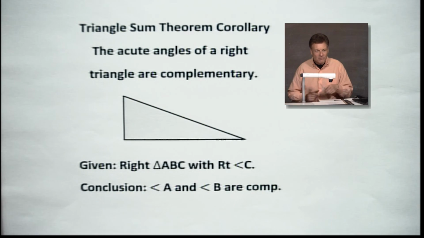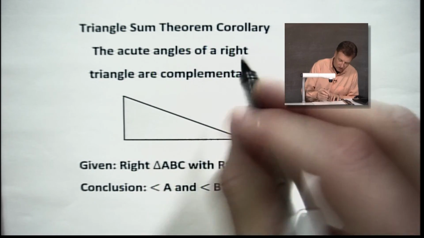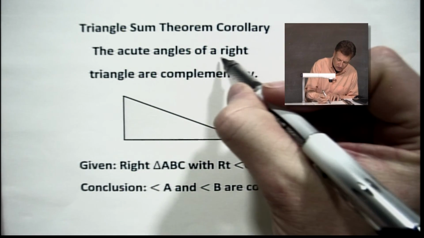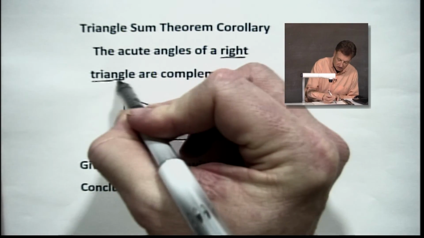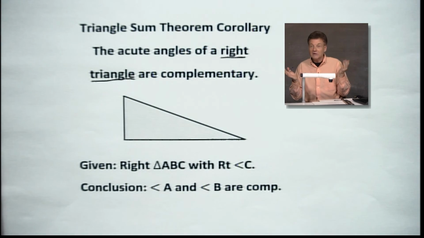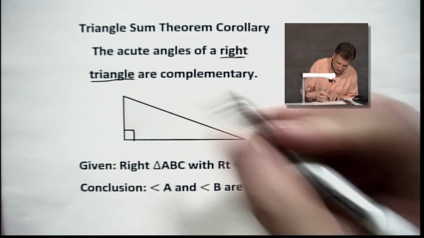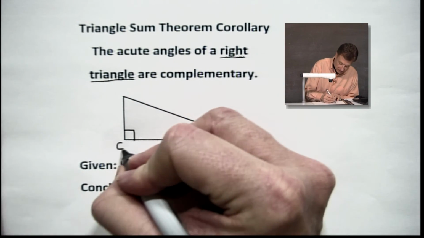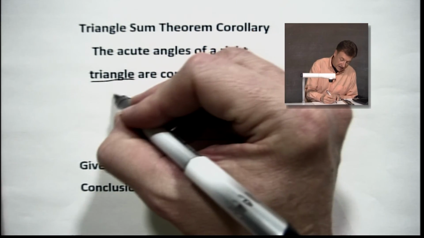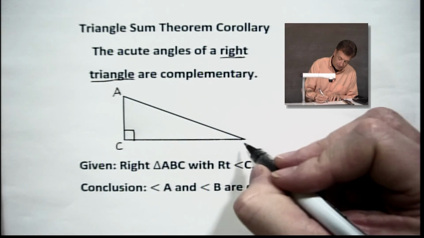Now, why would I say this is a corollary versus a theorem? Well, first of all, we know that in a right triangle, we have a right angle. Not more than one, just one. So let's box it right here. We'll call it angle C. And then we have angle A up here at the top, and we'll put B down here.